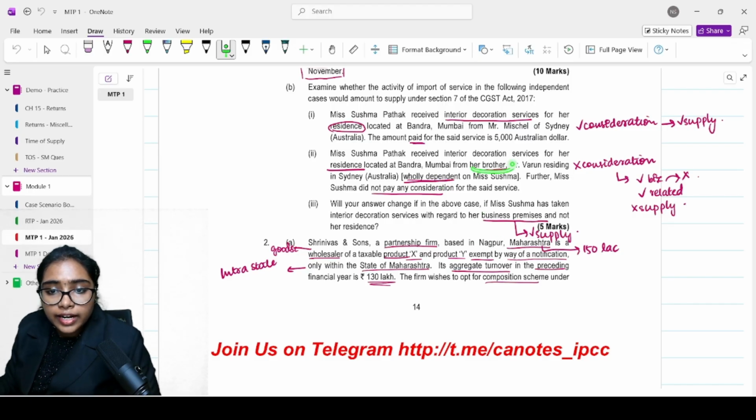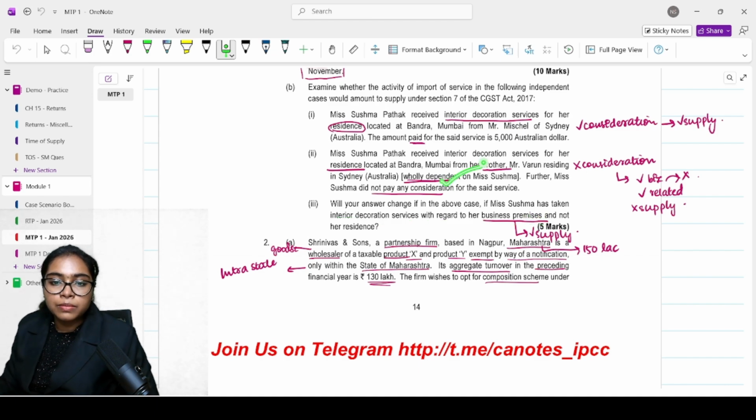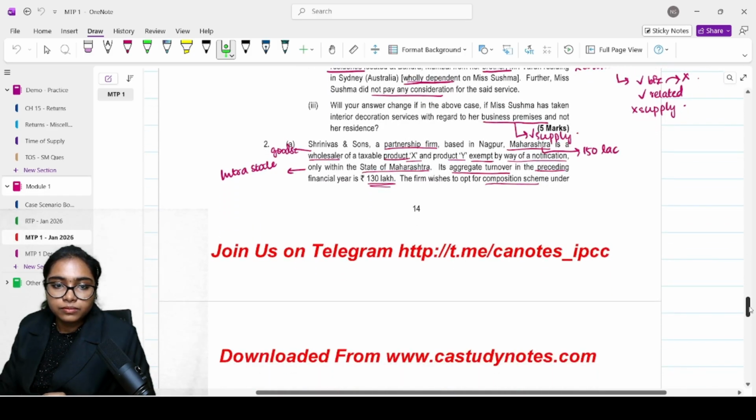So here related person is satisfied, but since it is for residence, it is not a supply. Will your answer change if in the above case they have taken the interior decoration service with regard to her business premises? Then yes, related person, no consideration, but it is for course of furtherance of business, then yes, it will be considered as supply.